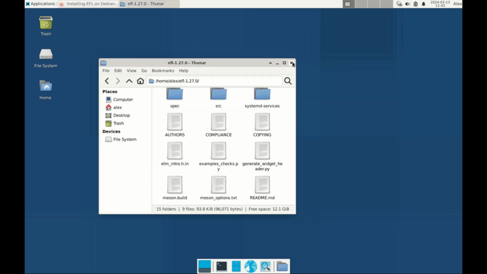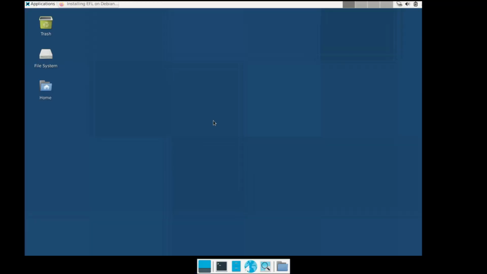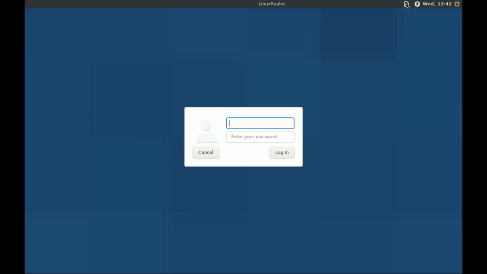Let's clear this and let's reboot and see if we have anything. Just log out, and then go up here and see if we have our desktop. It's not picking anywhere, it's not available. Let's log back in to the XFCE session.